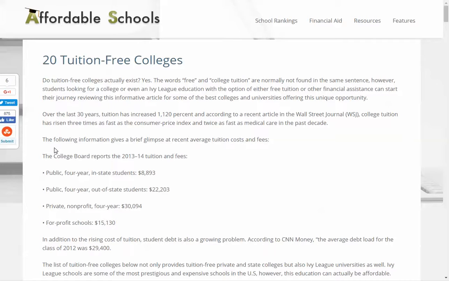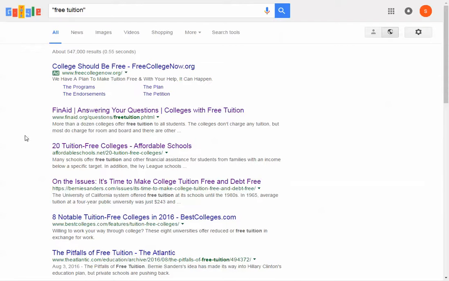This site seems to provide a list of colleges with free tuition, but who decided which schools made the list? Who decided what affordable means? It won't work for us.